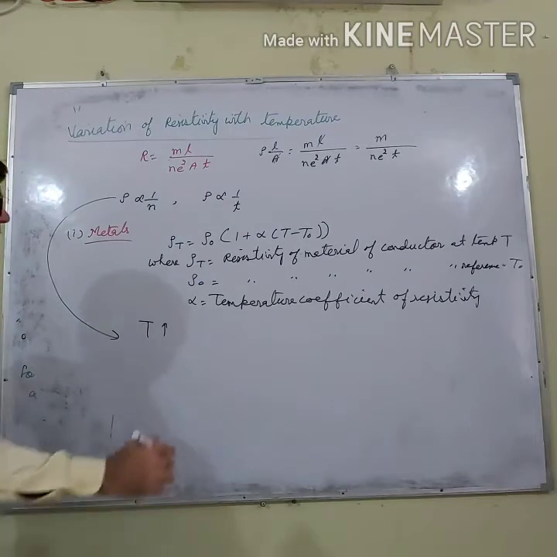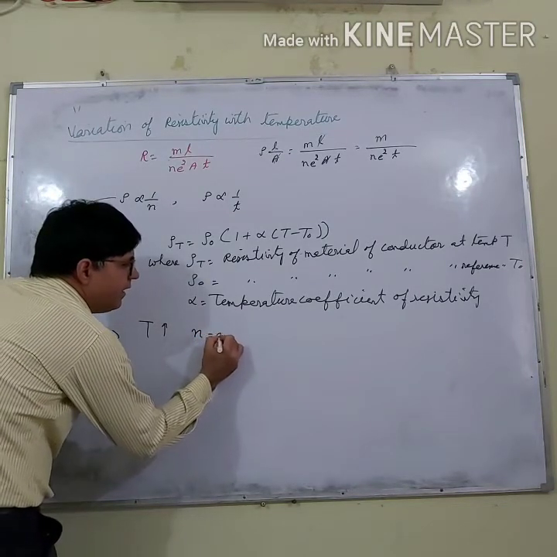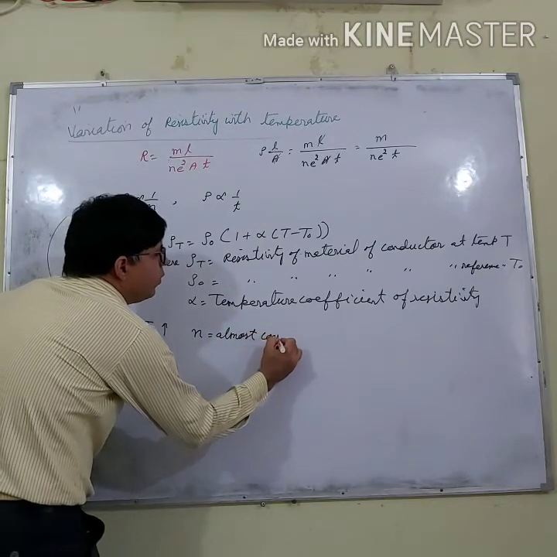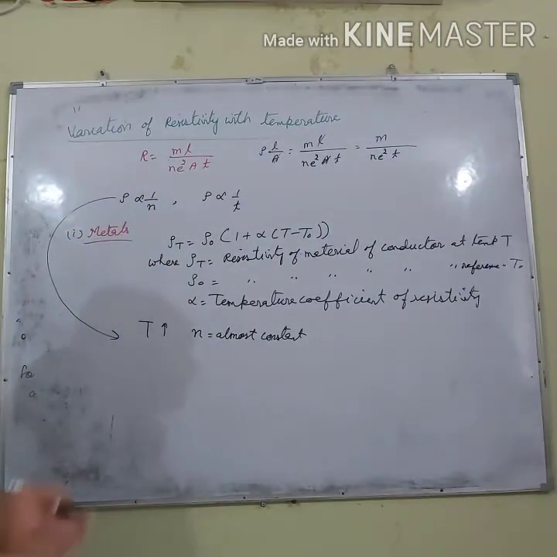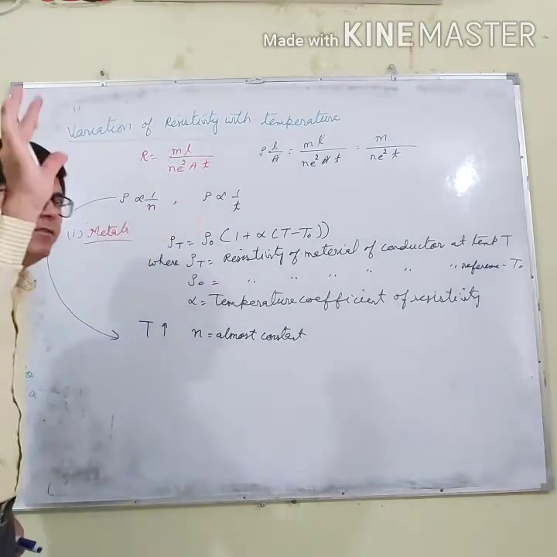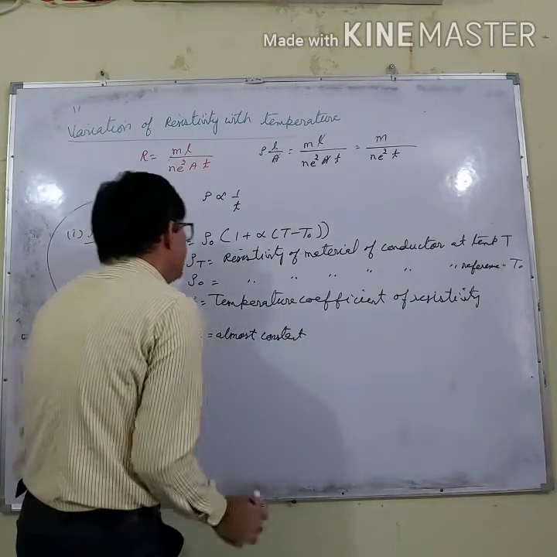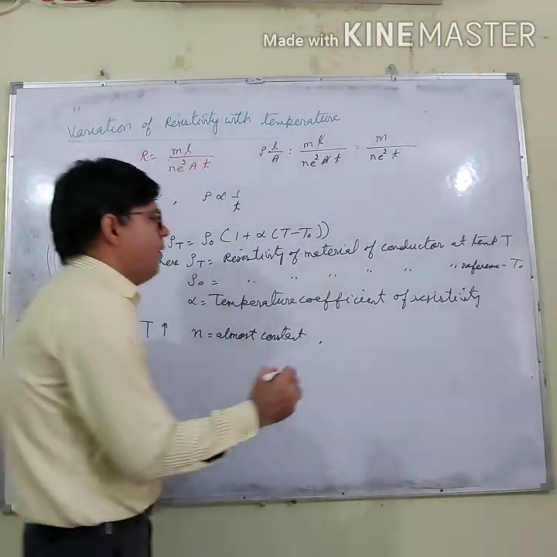When temperature increases, the number density almost remains constant. There is very little increase in the number density, but that can be neglected. It almost remains constant.